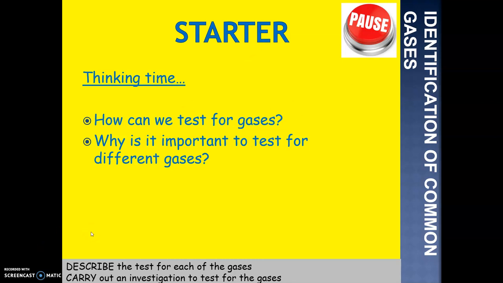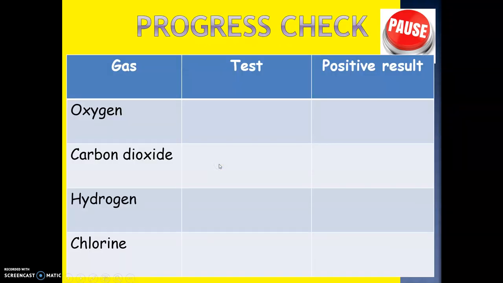Okay, so hopefully you've got something down for both of them, guys. As I'm going through it, hopefully we can refer to this. So hopefully if you've got a pencil and ruler, please make sure you have them out. First thing I want you to do is draw in this table as it is on the screen now. With the 4 main gases, oxygen, carbon dioxide, hydrogen and chlorine, and then over the next few slides I'm going to go through some information about how you test for it and what is shown by a positive result. So can you draw in this table and resume when you have finished?